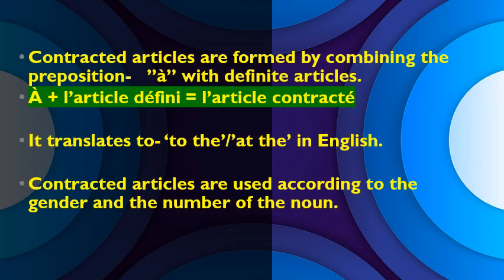In this video, we will focus on the first set of contracted articles, which are formed by combining the preposition à with the definite articles. So preposition à plus definite article forms the contracted article. The meaning of this contracted article is "to the" or "at the" in English. The contracted articles are used according to the gender and the number of the noun, which is masculine, feminine, singular or plural.